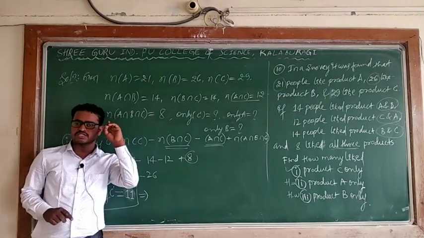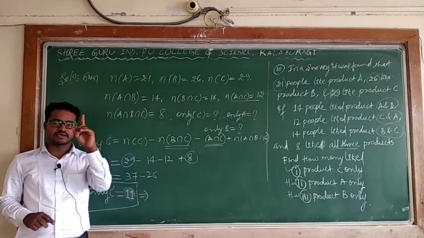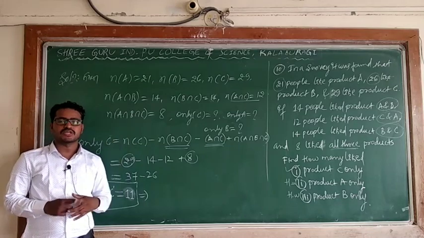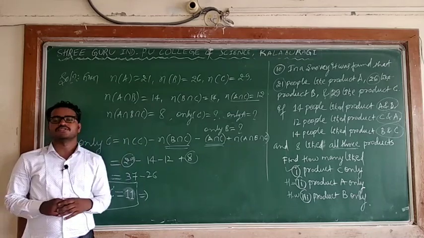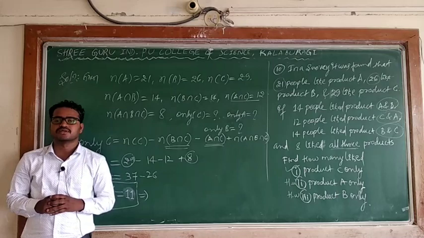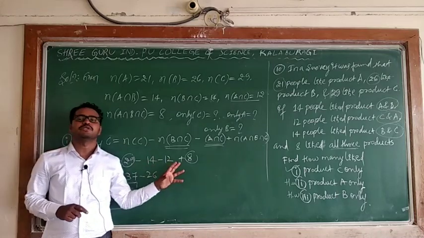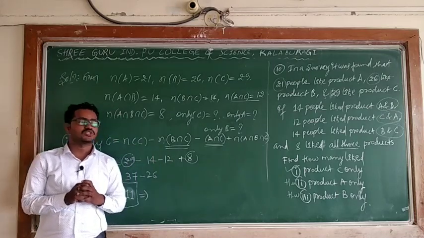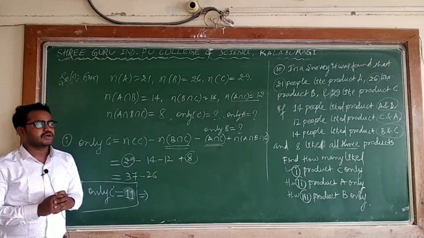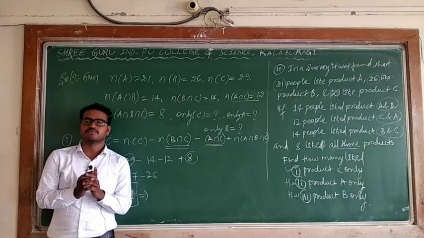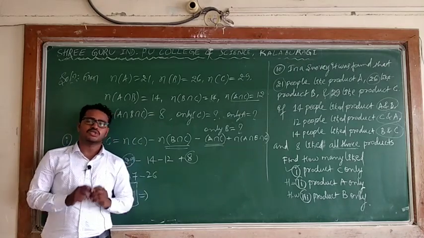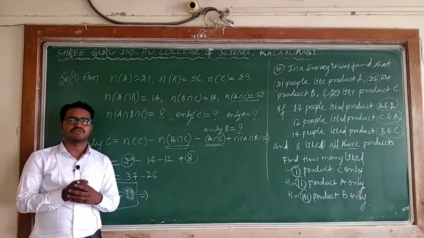In the previous class also I gave one problem related to survey, which you have to find yourself. Those answers I will mention in the notes, so that you can verify.